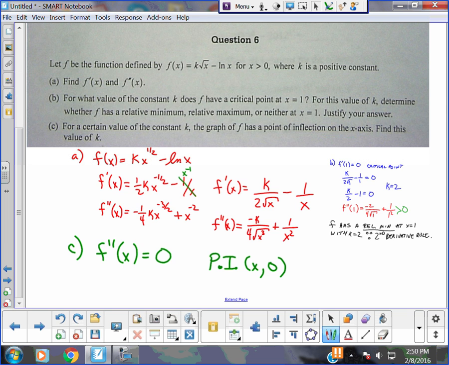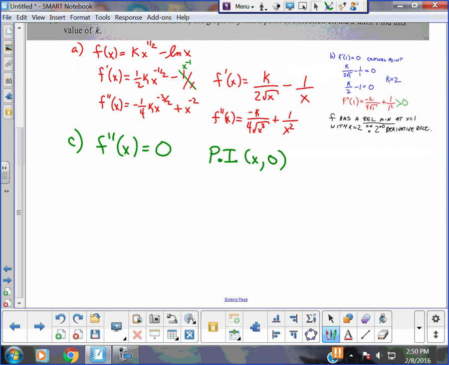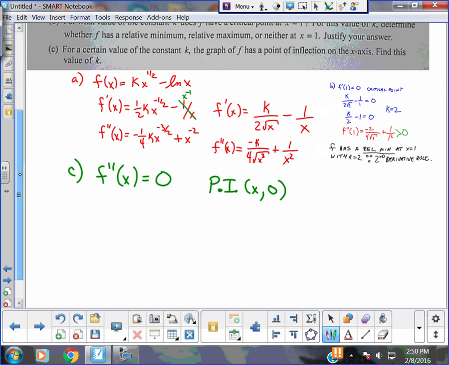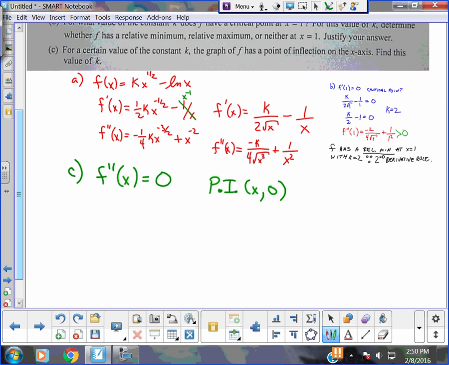So, I probably want to take the time to plug in and set the second derivative equal to 0 and find the value of k that works, all right? So, I would probably write 0 equals the second derivative, negative k over 4, and maybe I would like x to the 3 halves. I like exponential powers, plus 1 over x squared.